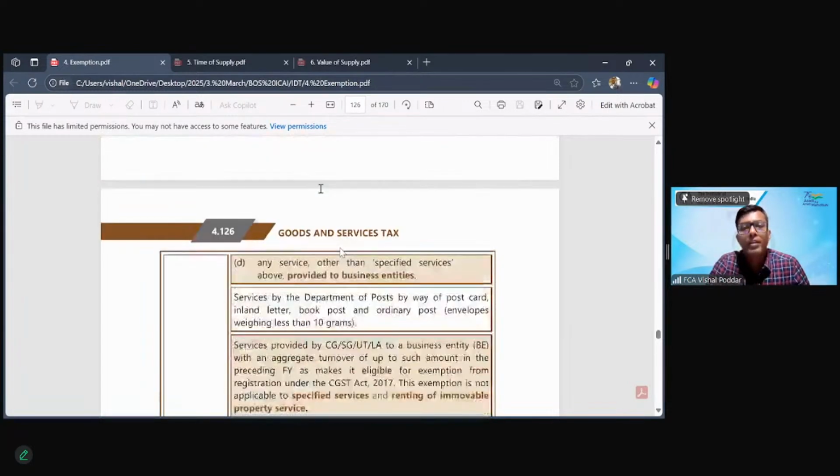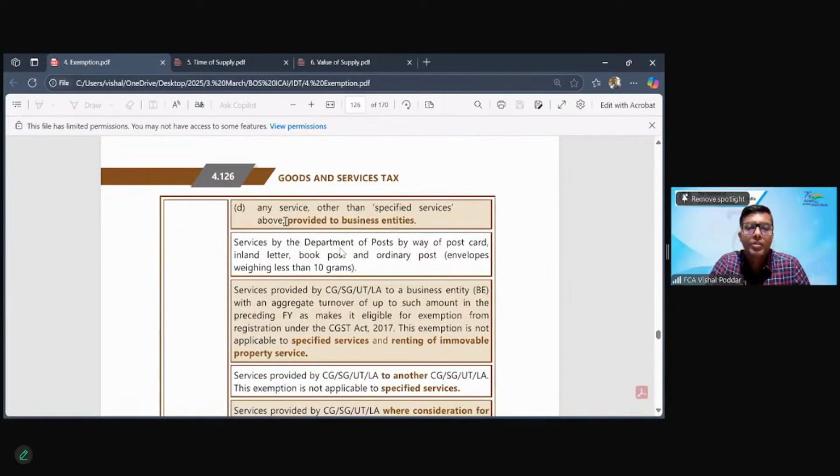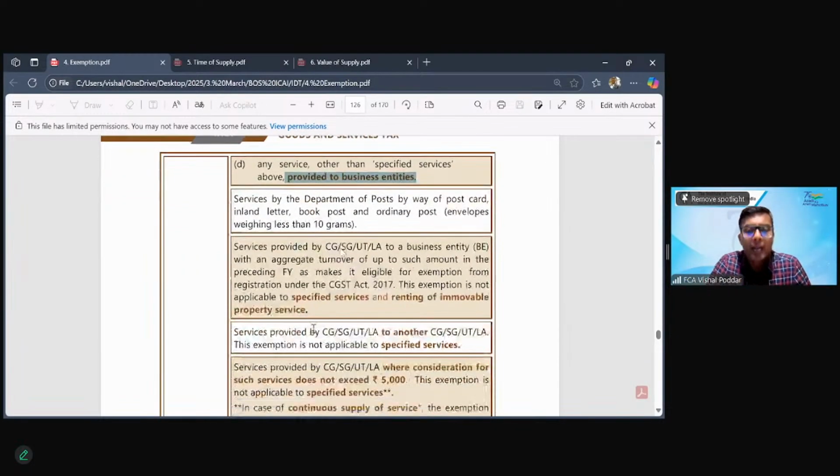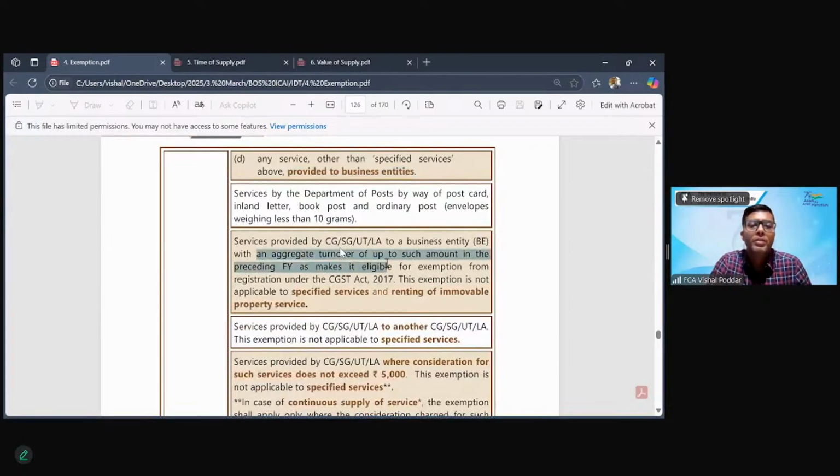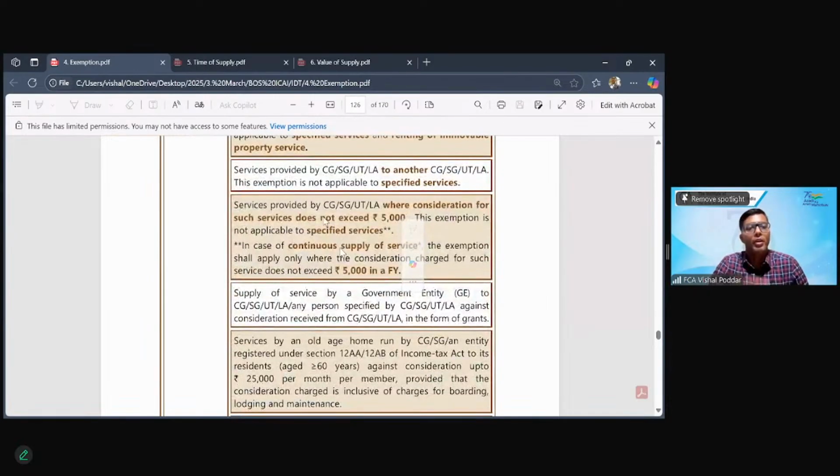Now, what we studied in the first 2 points, first was that government providing service to business entities is taxable, and if it is a small business entity, it will be exempt. So only for large business entities, it is taxable. Now add one more point to it. Government providing services to a large business entity is taxable, but one more point, the value of the service should exceed 5,000.